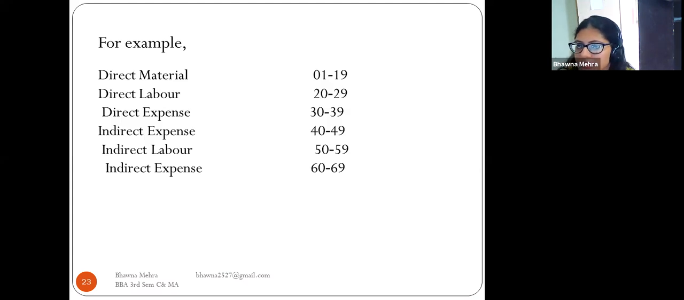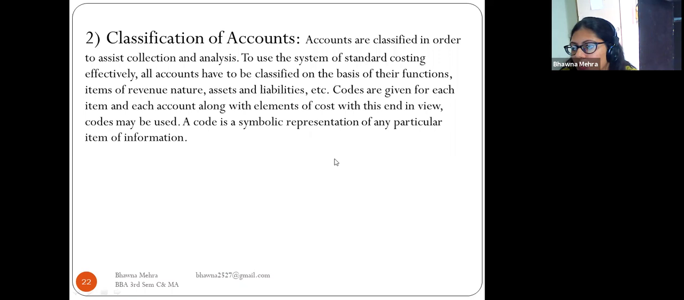For example, direct material is recorded in 1 to 19, direct labor in 20 to 29, direct expenses in 30 to 39, indirect materials in 40 to 49, indirect labor in 50 to 59, and indirect expenses in 60 to 69. So now we have to give codes as the symbolic representation of a particular item of information.